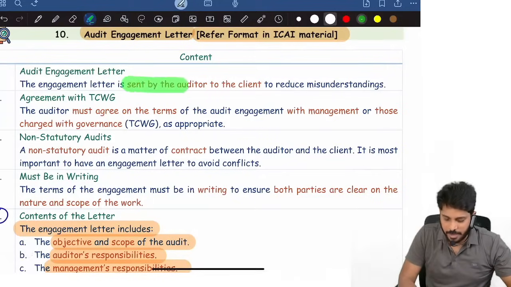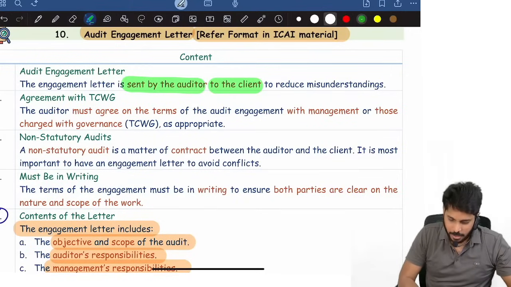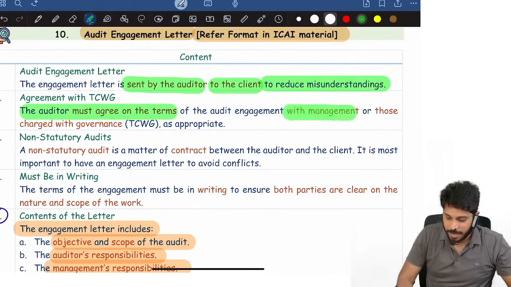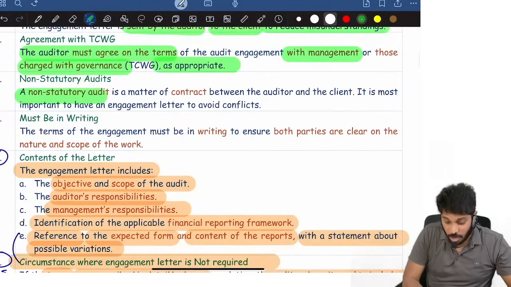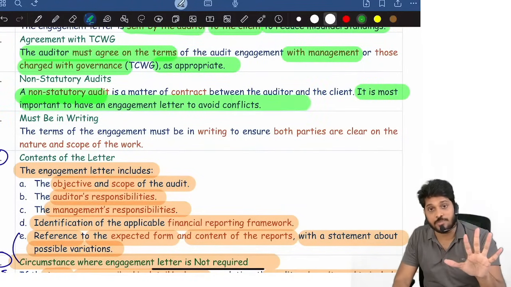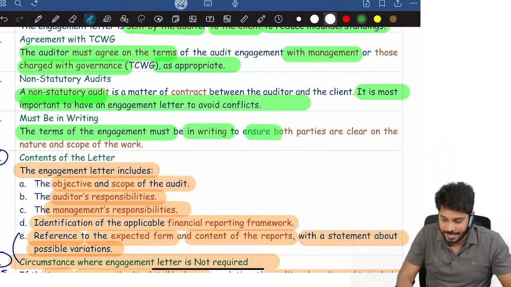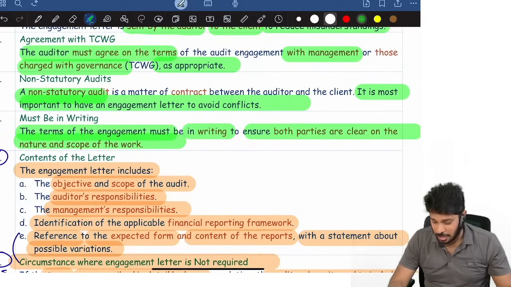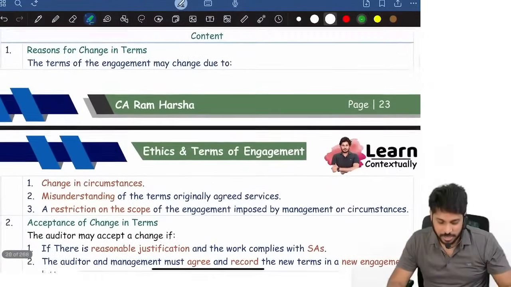Engagement letter is sent by auditor to client, where client will agree to this. To reduce misunderstandings, the auditor must agree on terms with management or those charged with governance as appropriate. For a non-statutory audit, it is most important to have engagement letter to avoid conflicts. The engagement letter must be in writing to ensure both the parties are clear on nature and scope of the work. Now look at changes in terms.